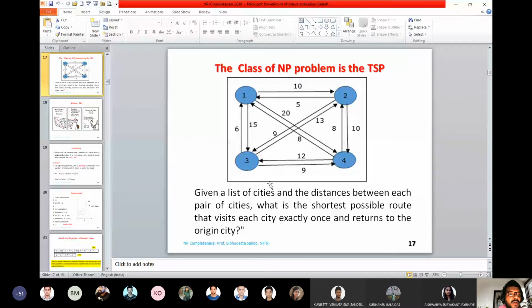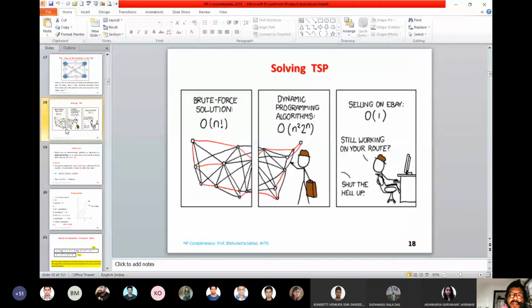We'll be looking into that. As I say, if you look into the brute force solution, you have to list all the possible paths, and that is n factorial. So a brute force solution requires n factorial solutions or paths to be examined, which is large in number. But now this is the catch. When we try to reduce the number of trials, we take help of the dynamic programming algorithm, which will be n square into 2 to the power n.